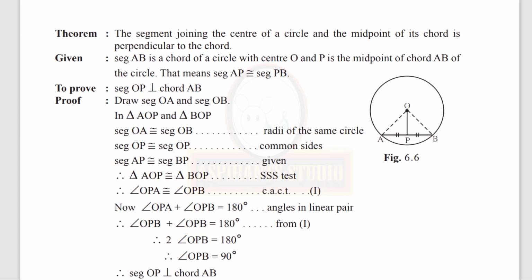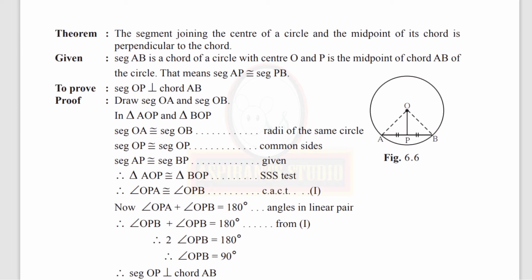So coming to the proof. Before that, we have to make the construction. Draw segment OA and segment OB so that we will get two triangles. Now we got two triangles, triangle AOP and triangle BOP. Segment OA is congruent to segment OB because they are radii of the same circle. Segment OP is congruent to segment OP, common side.